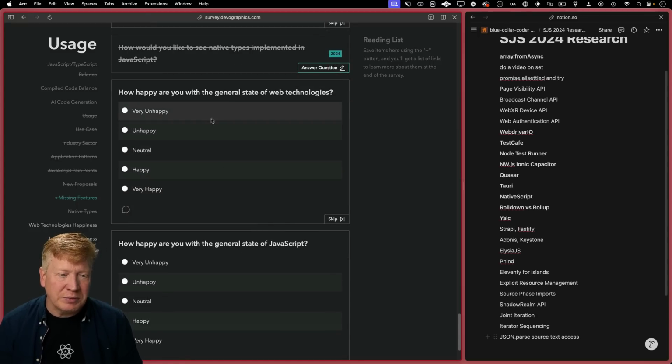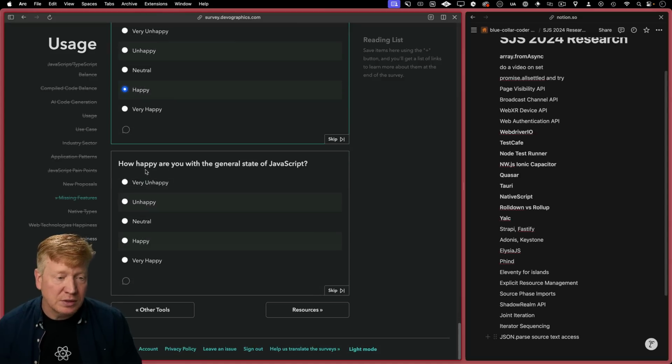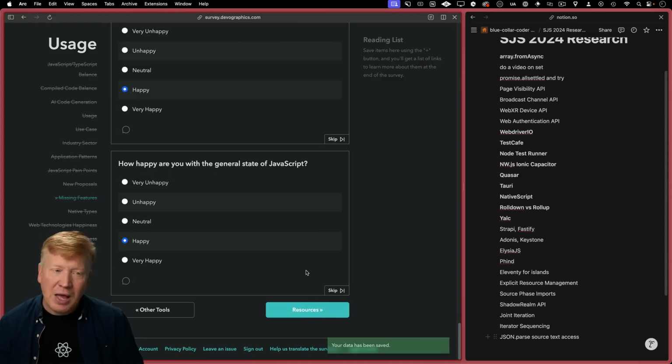How happy are you with the general state of web technologies? I'm happy with the state, worried about the future. How happy are you with the general state of JavaScript? I'm happy. Yeah. I'm happy.